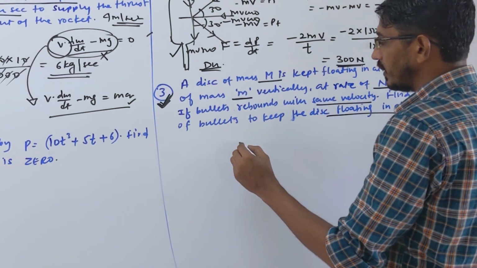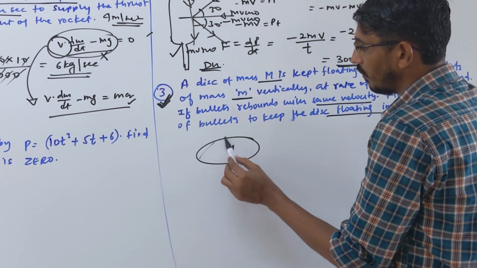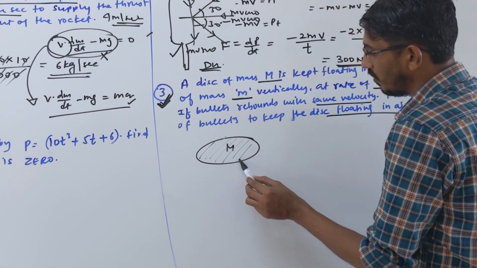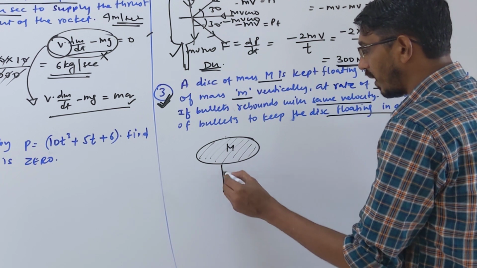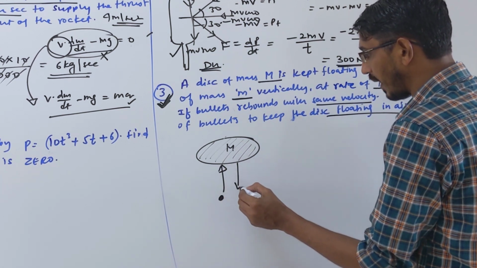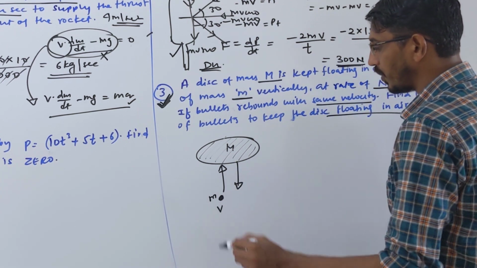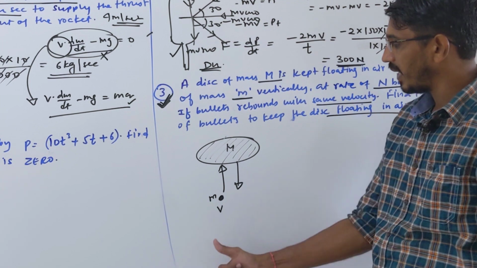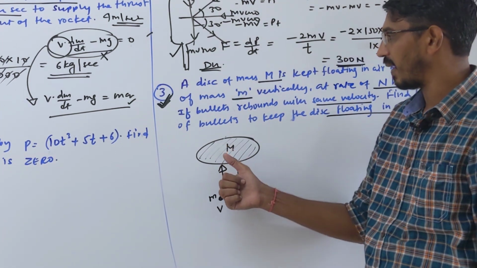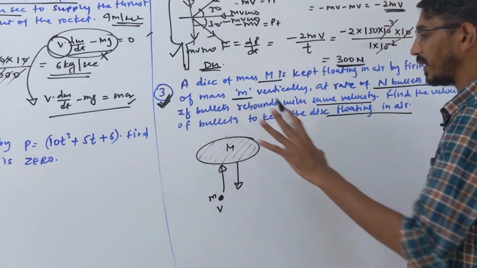There is a disk of mass m. We keep it floating in air. How? By firing bullets from below. We are firing some bullets, the bullet hits this and rebounds like this. The mass of each bullet is given as small m, and the velocity suppose v. We are firing bullets from below, they hit the plate and rebound, so that we keep the disk floating in air. So it's very simple.